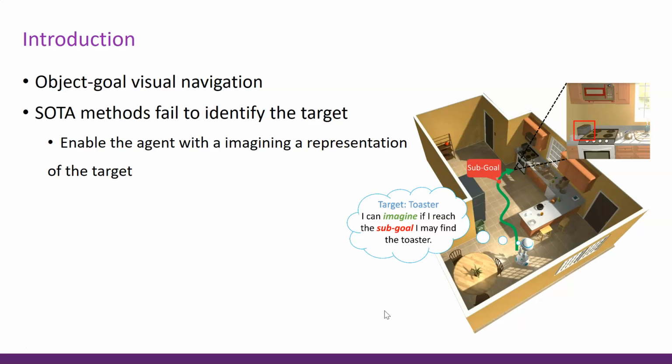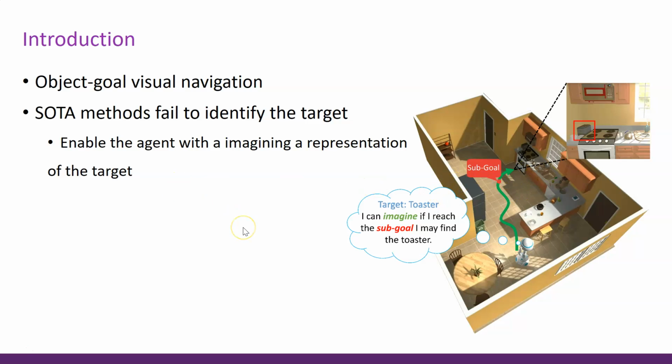The task that we are interested in here is object visual navigation, where the agent is placed in a 3D environment and, using visual observations, here RGB only, is tasked to find the closest instance of a given target object. Most of the state-of-the-art methods here fail to identify the target object because they simply do not learn a good representation of that target object.